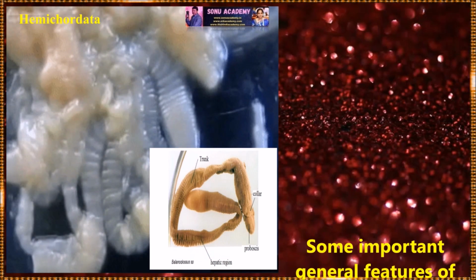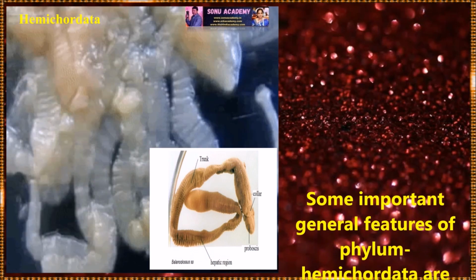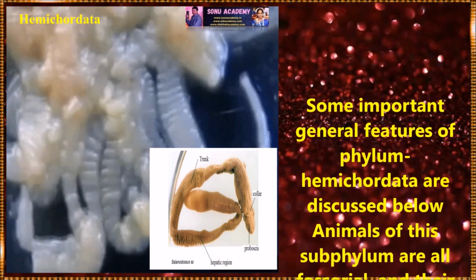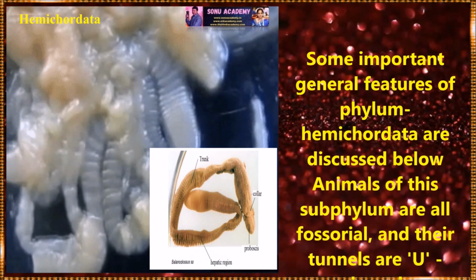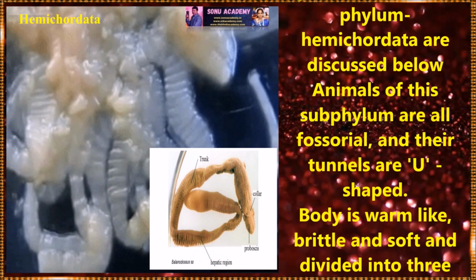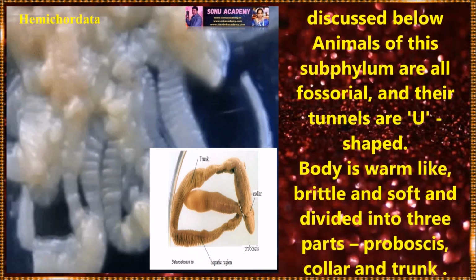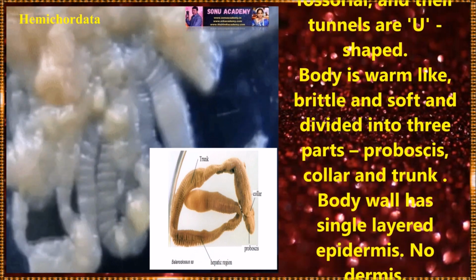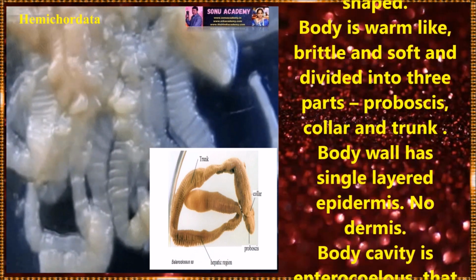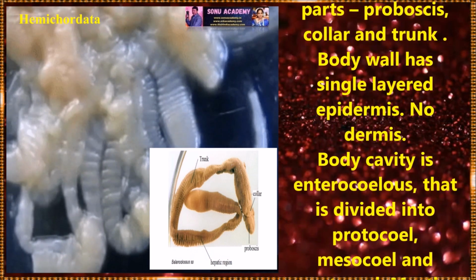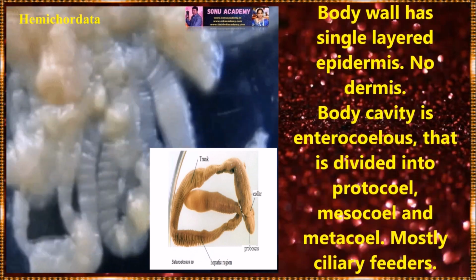Now let us discuss some of the general features of Hemichordata. Some important general features of the phylum Hemichordata are: animals of this phylum are all fossorial and their tunnels are U-shaped. The body is worm-like, brittle and soft, and divided into three parts: proboscis, collar and trunk. The body wall has a single-layered epidermis. No dermis is present in these organisms.